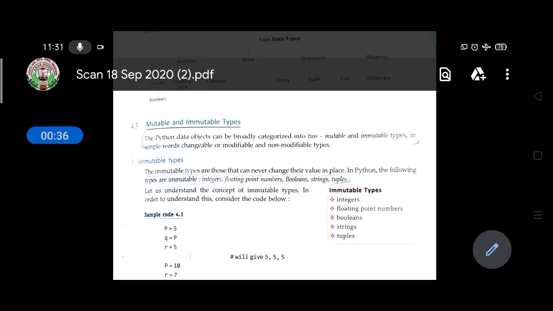In Python, the following types are immutable: integer, floating point number, boolean, string, and tuples. These are all the immutable types. These data types never change their value. Let us understand the concept of immutable types. In order to understand this, consider the code below.